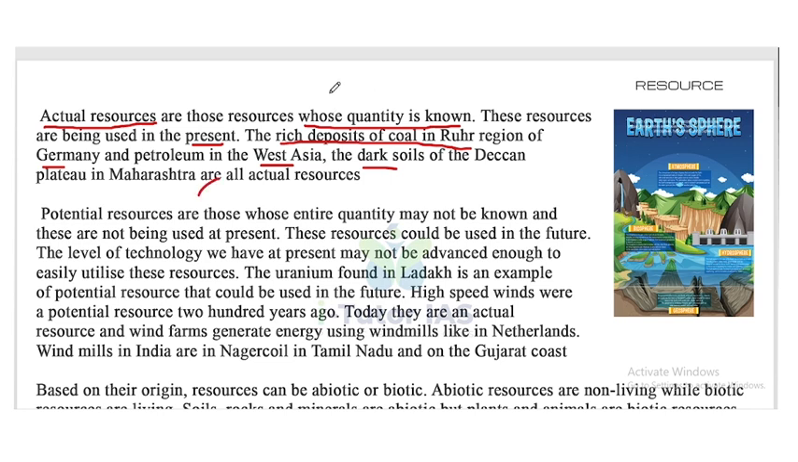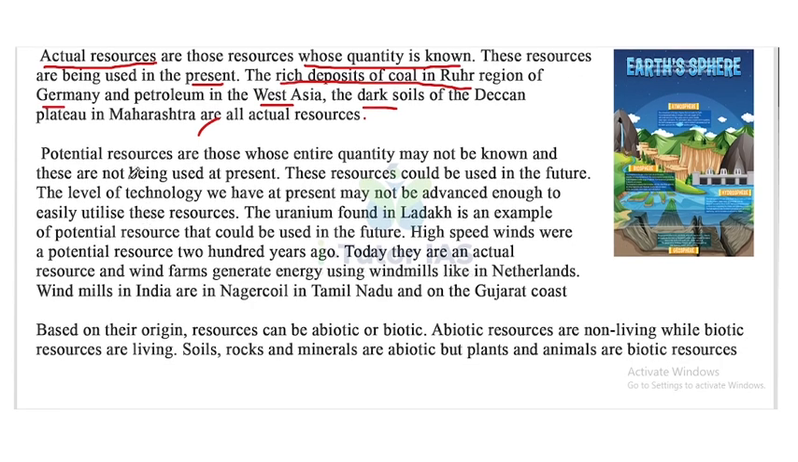So what are actual resources? Actual resources are those resources whose quantity is known. These resources are being used in the present. For example, rich deposit of coal in the Ruhr region of Germany and petroleum in West Asia, the dark soil of the Deccan Plateau in Maharashtra. That's in India. Now, second one is potential resources. Potential resources are those whose entire quantity may not be known and these are not being used at present. So what are potential resources? Potential resources are those resources whose entire quantity may not be known.